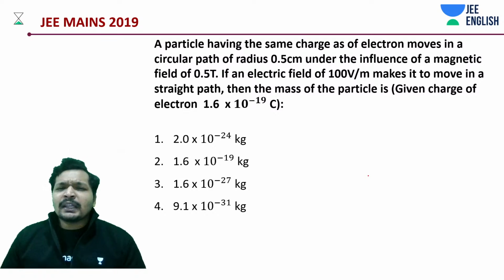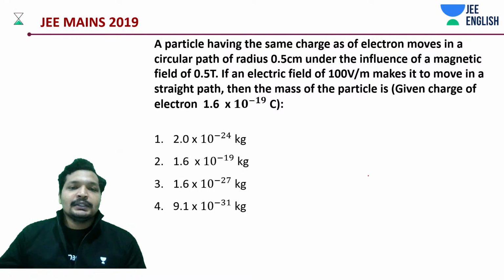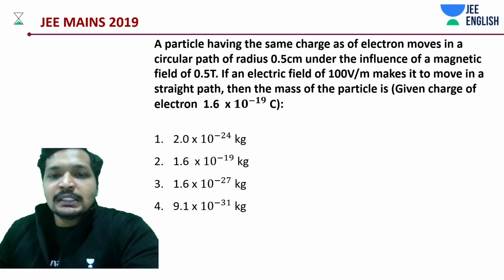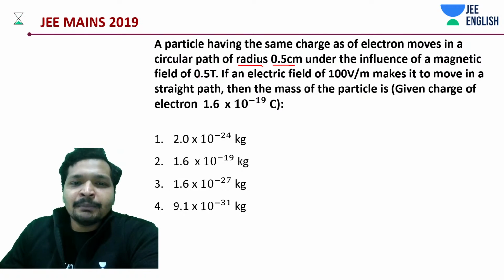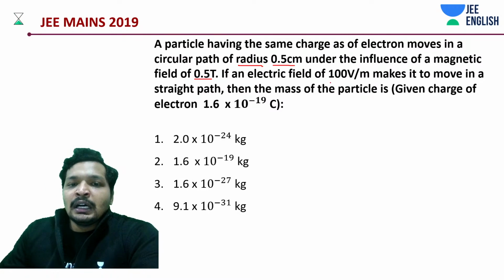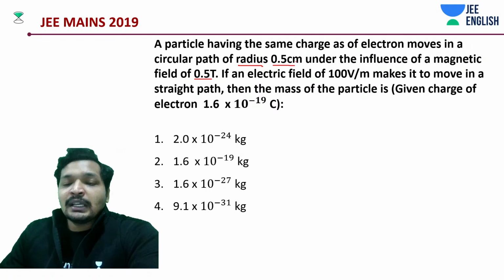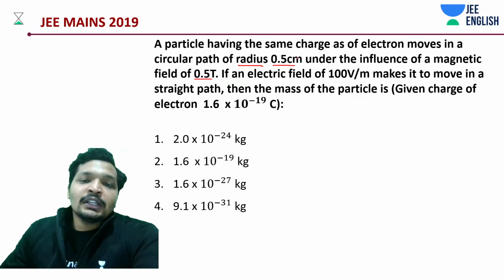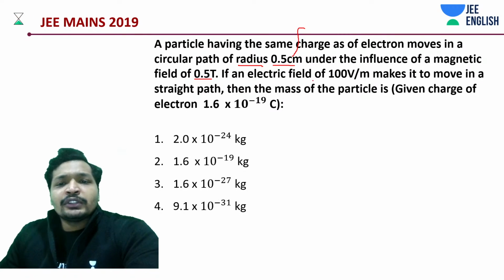Okay. A particle having the same charge as an electron moves in a circular path of radius 0.5 centimeter under the influence of a given magnetic field of 0.5 Tesla. Make sure everything is in SI units. If this is not in SI units, do convert it. The radius is supposed to be in meters. Okay, you got that point.